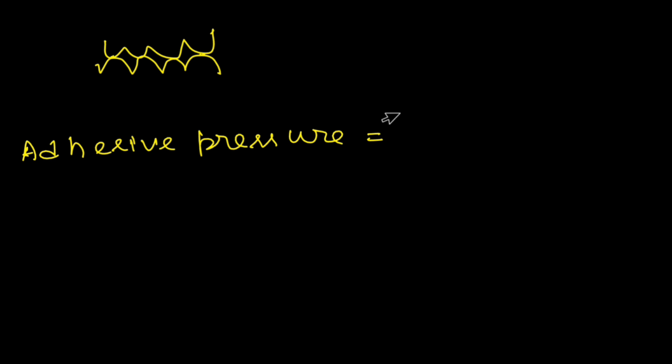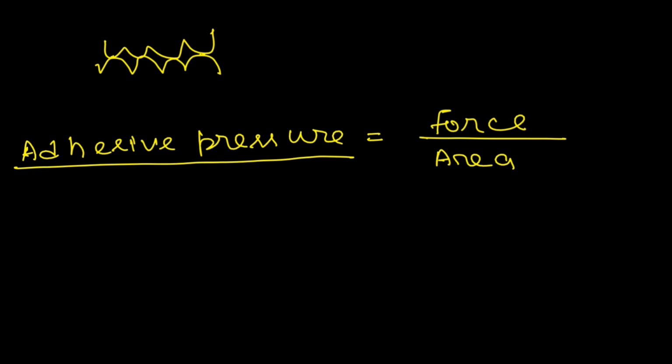So according to the modern view of friction, the friction between these two surfaces is because of adhesive pressure, which is equal to the total adhesive force acting between molecules of the two surfaces upon the actual area of contact. Since the actual area of contact is very small, the adhesive pressure is very high, and force of friction acts when we try to move the body over the surface of another body.